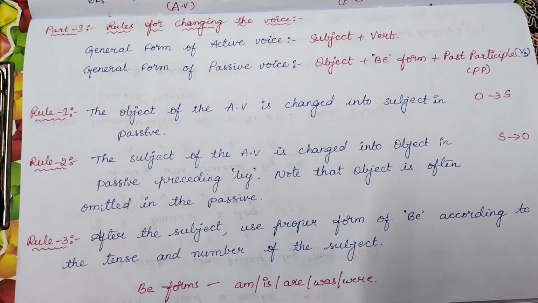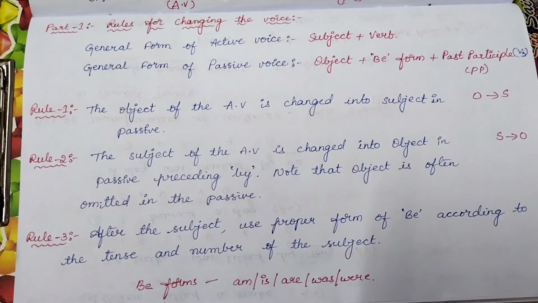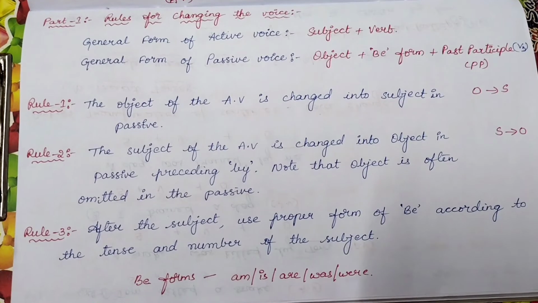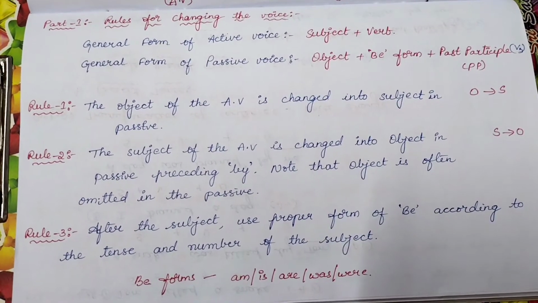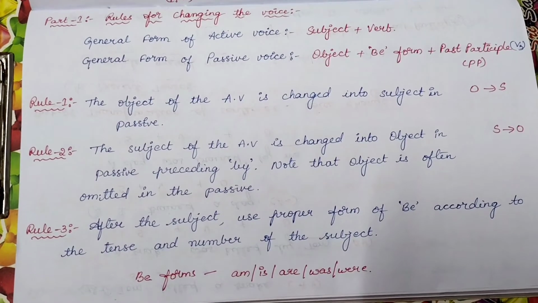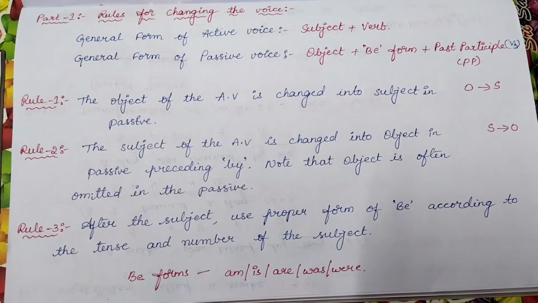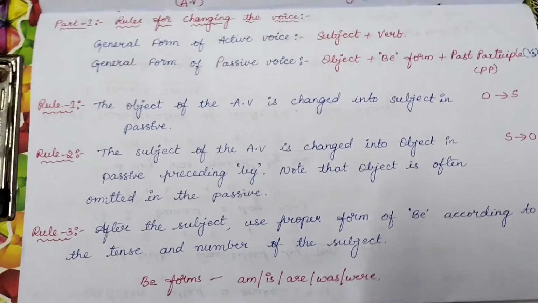Coming to the second rule, the subject of active voice is changed into the object in passive, preceded by 'by'. And it is not always important that the object should be in passive voice. It can be omitted.